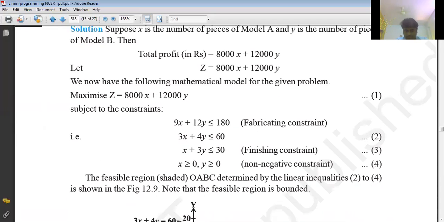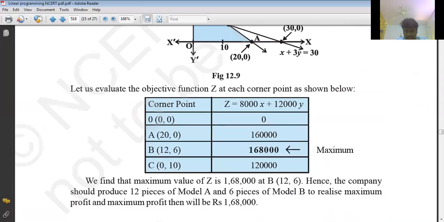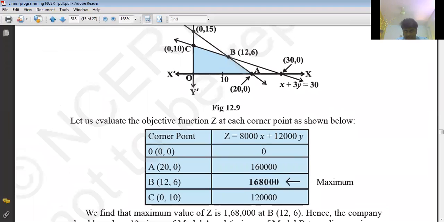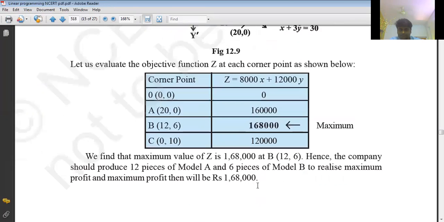So these are all examples you can understand. See, whenever the region is bounded, closed, there is no problem. Directly we can conclude this value, whatever the maximum value is. So the maximum happens only at that point. It is very easy. Whenever the region is bounded, it is very easy to find the solution.